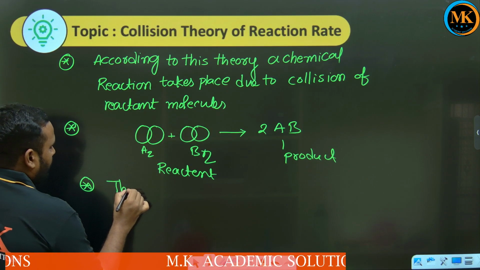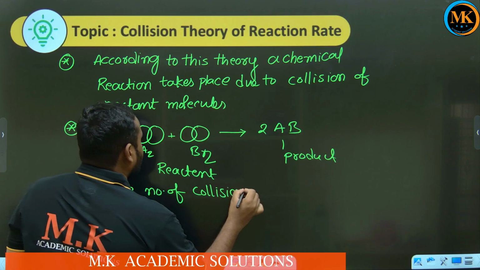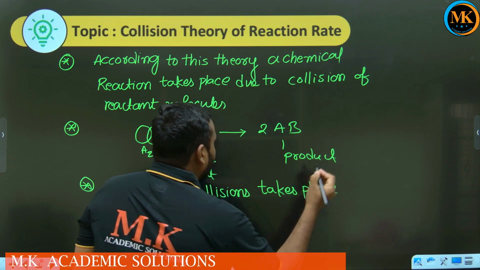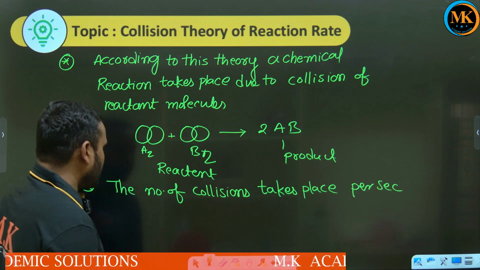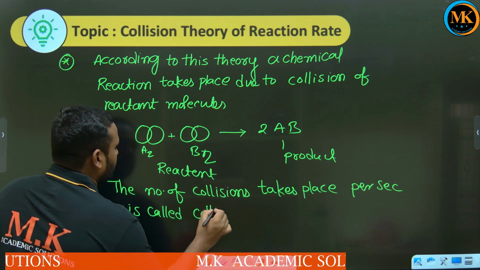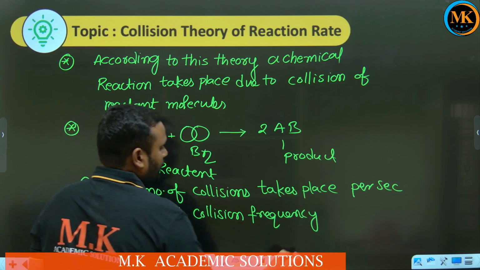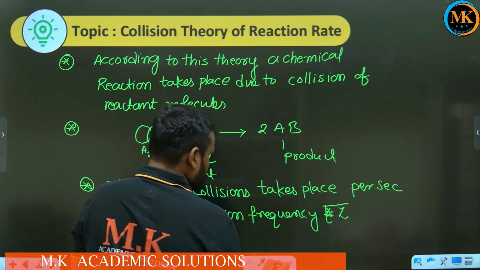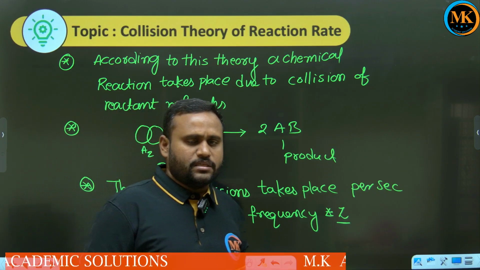Collision frequency is indicated with the letter Z. So the number of collisions that take place per second is called collision frequency.